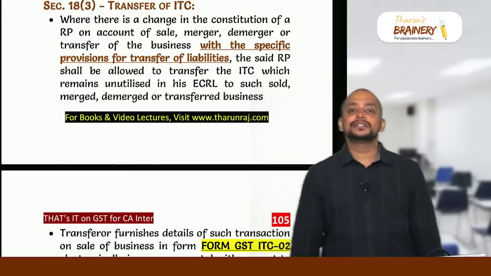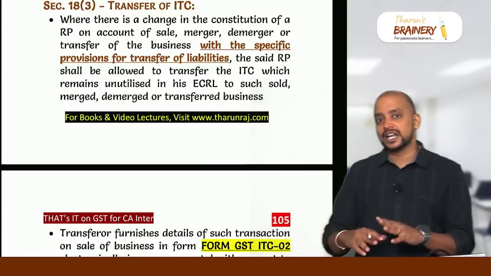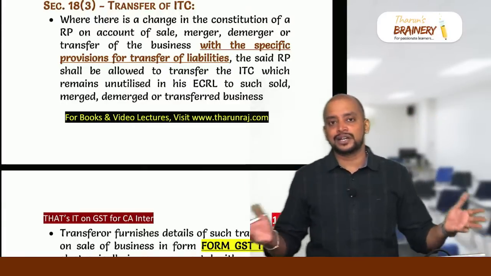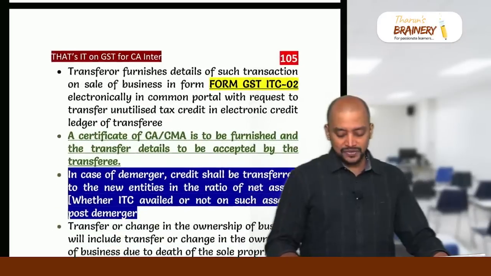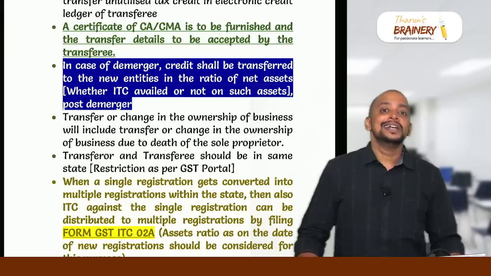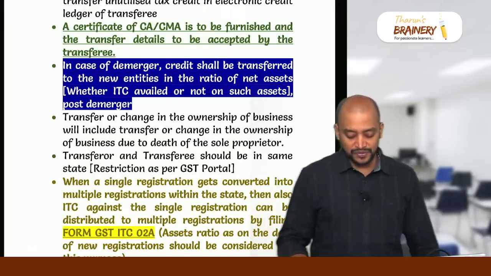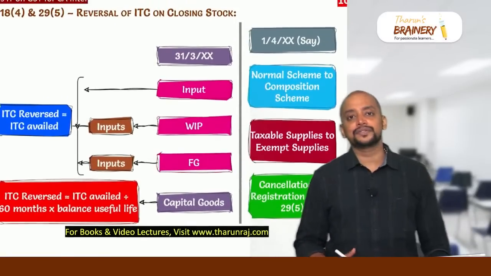In case of merger, both entities get merged into a single entity, so both entities will transfer the ITCs. But in case of demerger, it will be transferred in the ratio of assets of the demerged units. And here a CA-CMA certificate is required to prove that this transfer of business is with a specific provision for transfer of liabilities. Then Section 18 subsection 4 read with Section 29 subsection 5.